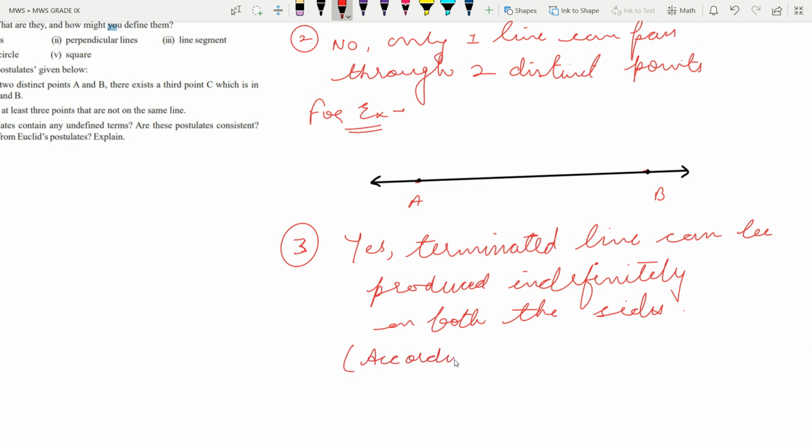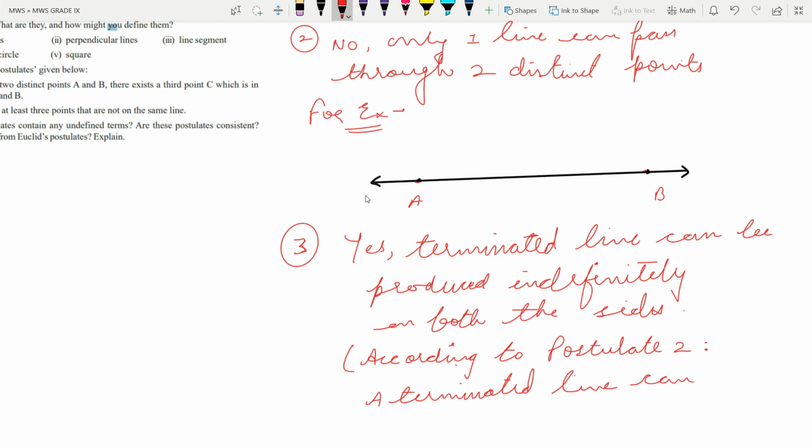according to postulate 2, a terminated line, but we need to write it again and again.